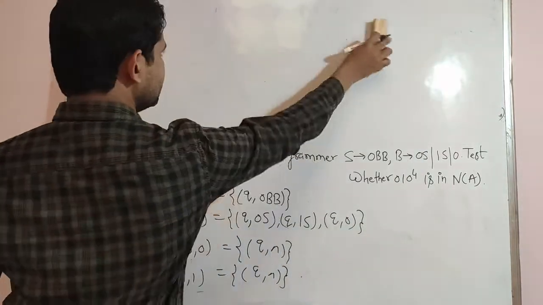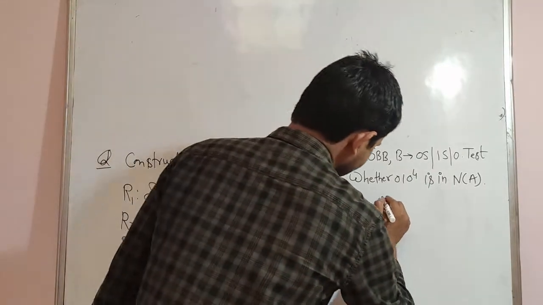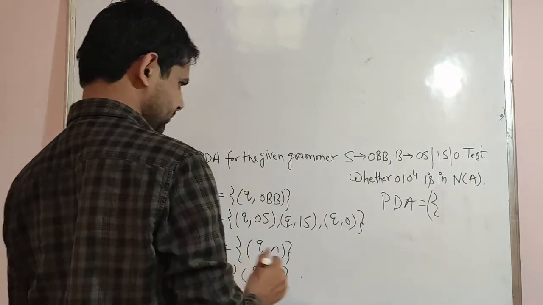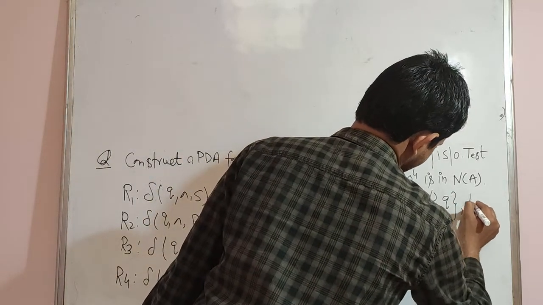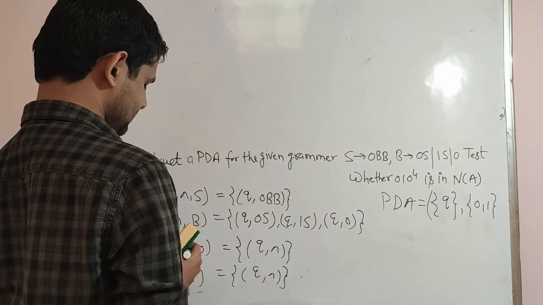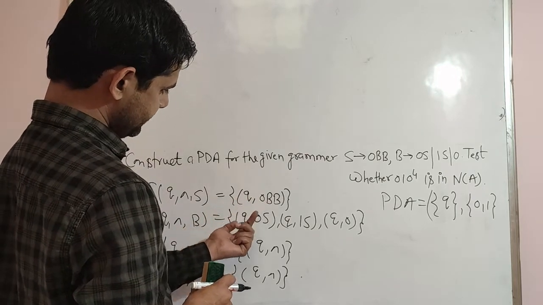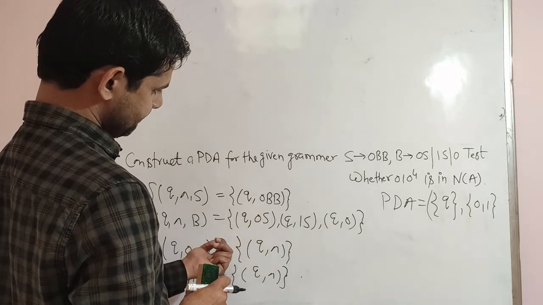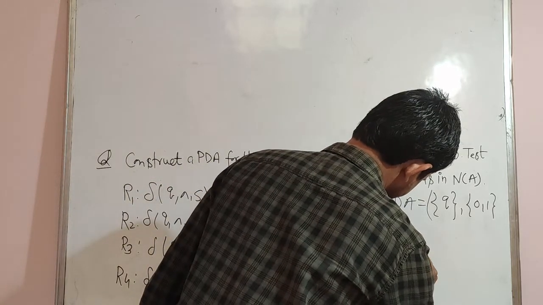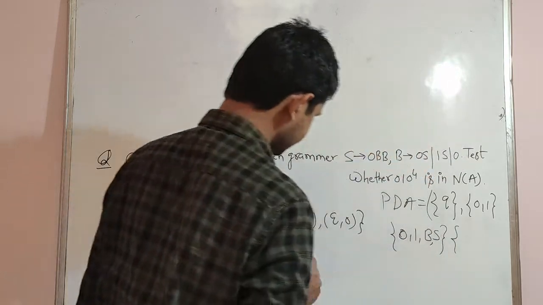Now we will write the push down automata. So it consists of 7 tuples, right? We can write PDA equal to set of states. We have only Q as the state, then input symbols 0, 1, right? Then stack symbols. What are the stack symbols here? In that case, stack symbols are 0, B, S, 1. These are the stack symbols. Stack symbols are 0, 1, B and S.